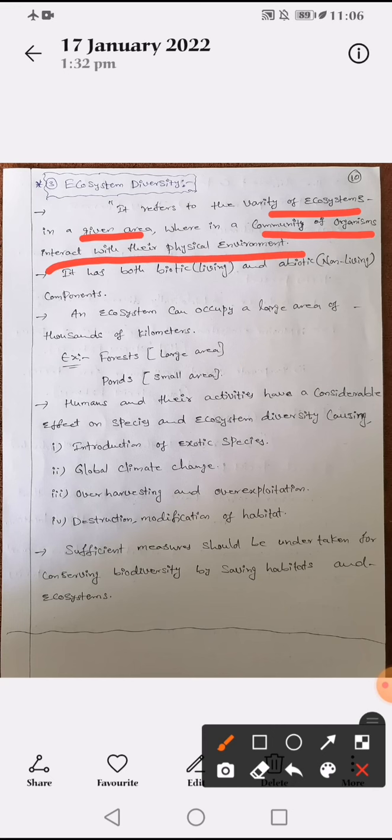For example, 60 families are present in one gated community. How are they using the water, from ponds or from bore wells? These ponds and bore wells come under the ecosystem.